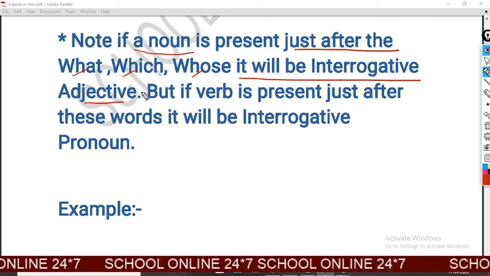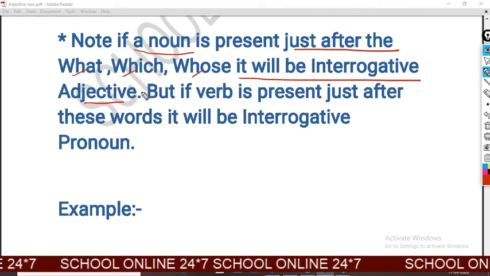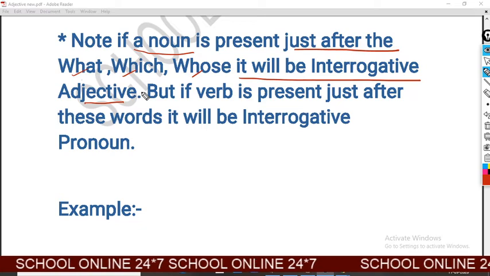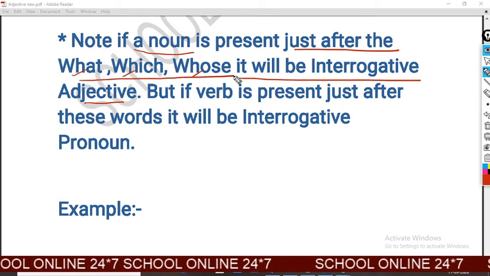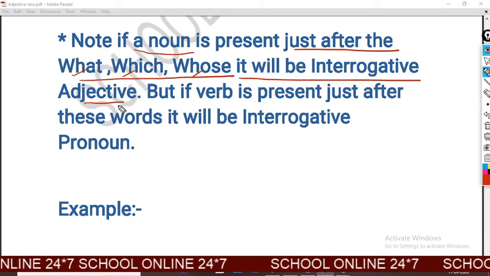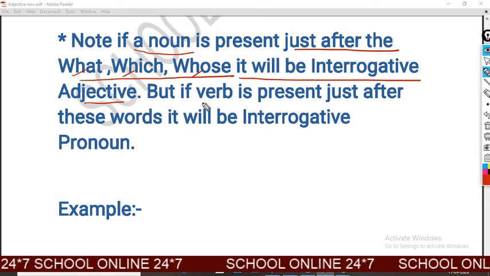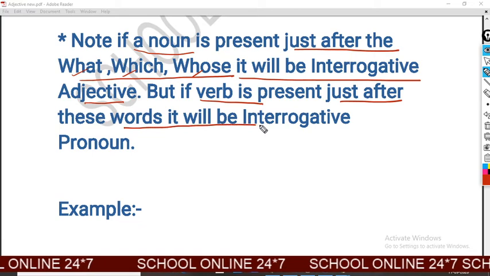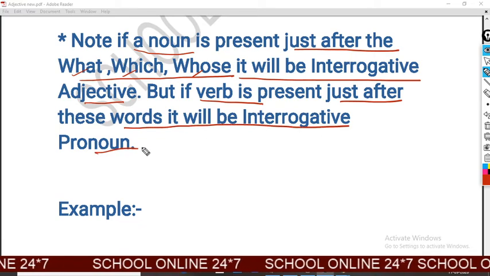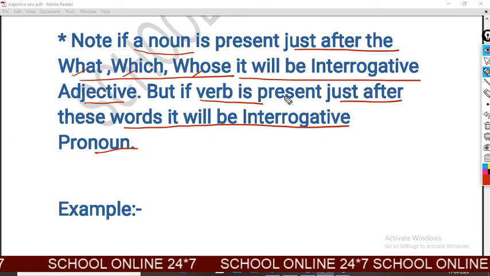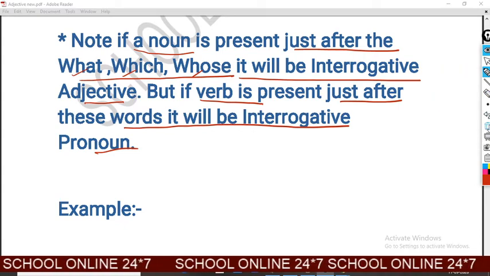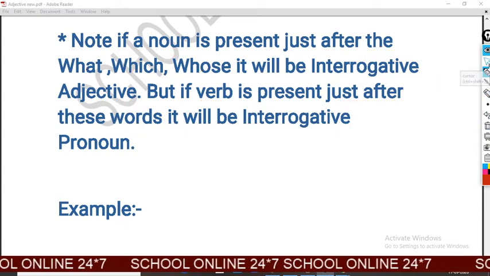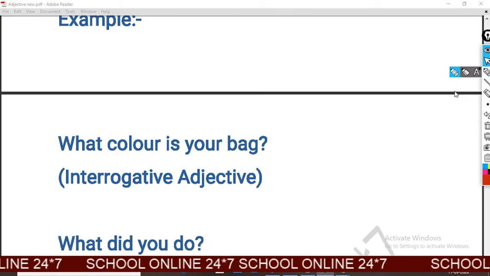Means when you find a noun after these words, this is the use of interrogative adjective. But if a verb is present just after these words, it will be interrogative pronoun. We will clear it more by the examples.